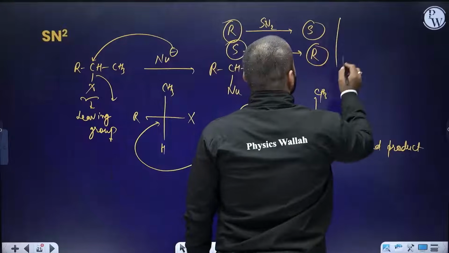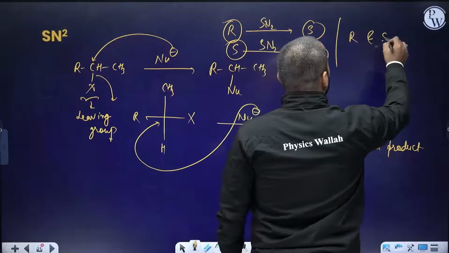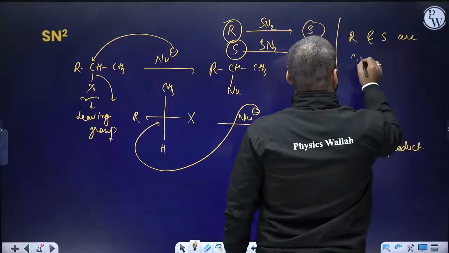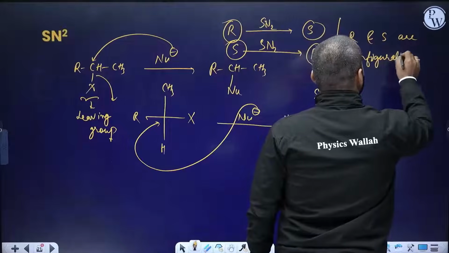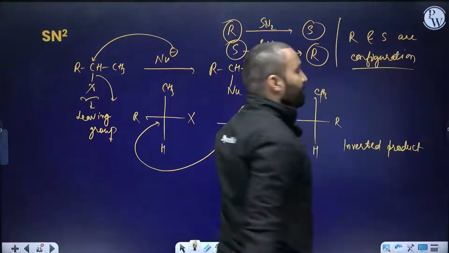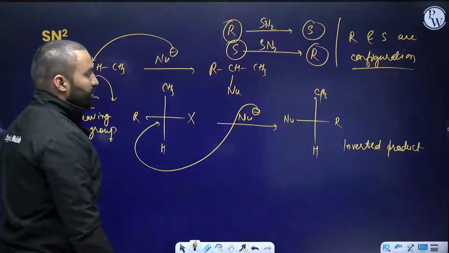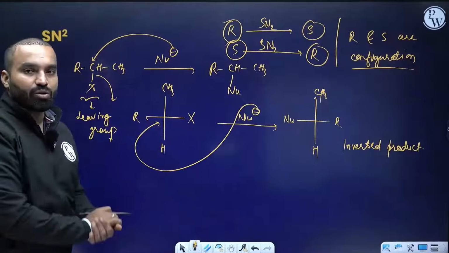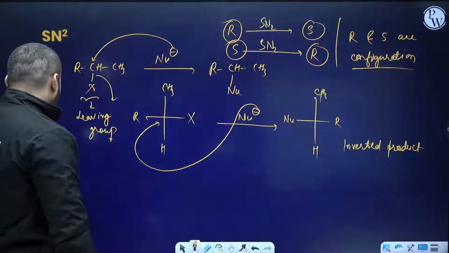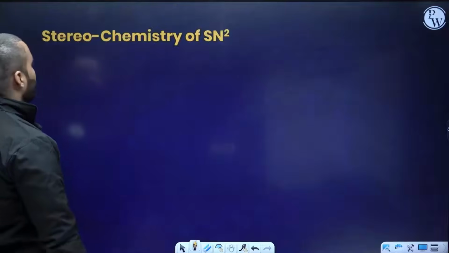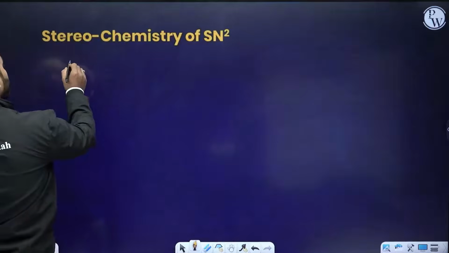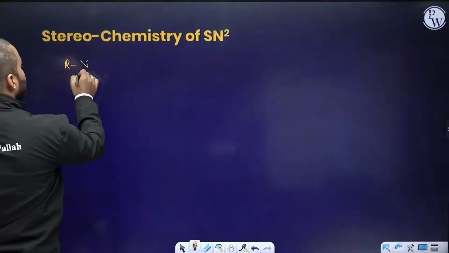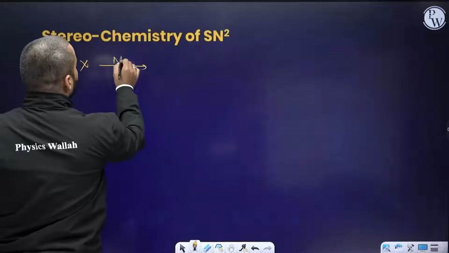This is known as R and S configurations. I'm sure you know how to figure out R and S: clockwise rotation, anti-clockwise rotation by the CIP rule. Let's move to the stereochemistry outcome of SN2 reaction. We just discussed that you start from RX and there is a nucleophile coming in directly.